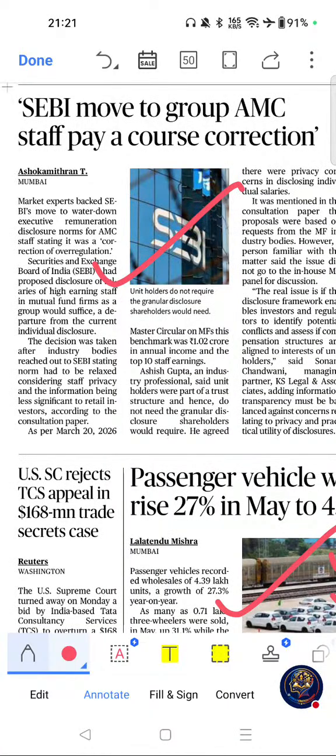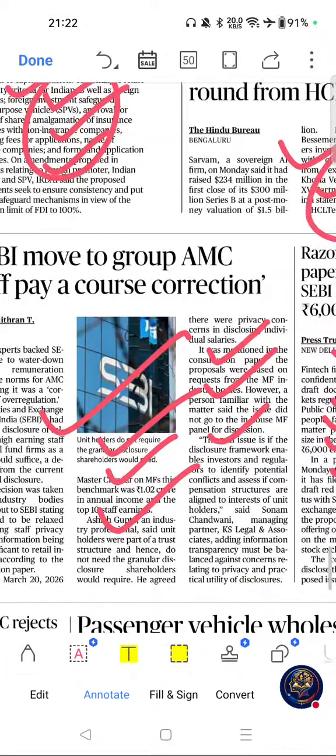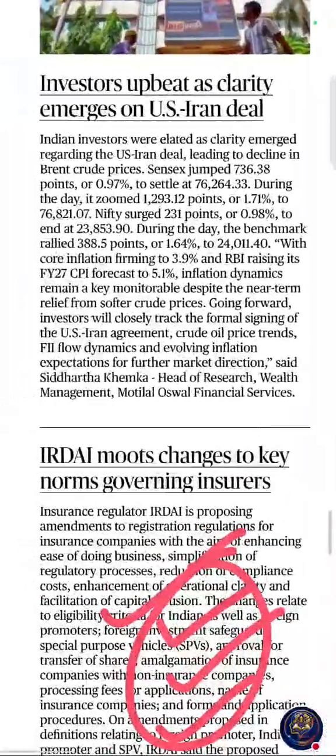SEBI's move to group AMC staff pay: a course correction. If you see the importance of this article, mutual fund regulation is important for banking and economy section, and this article demonstrates balance between transparency and privacy. Please go through this one. Move on to next important article from this page.